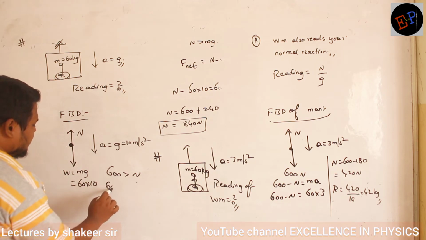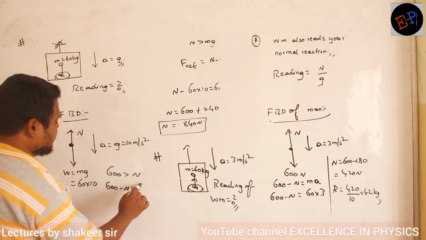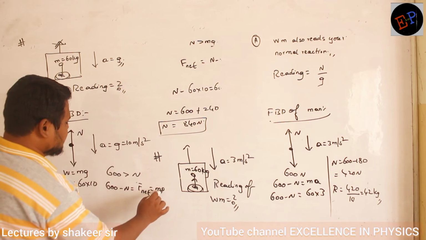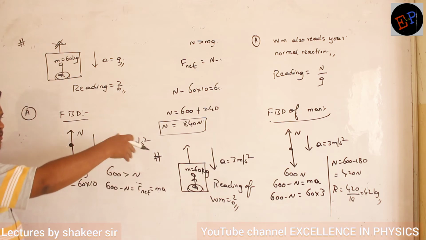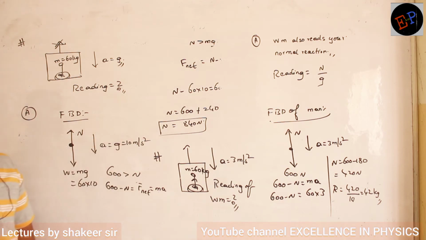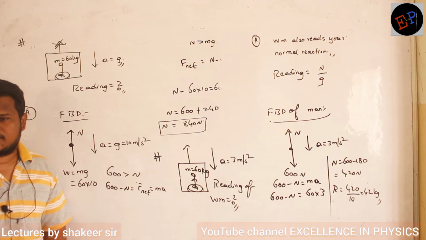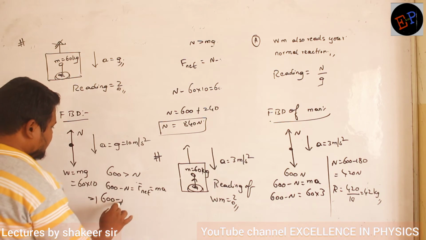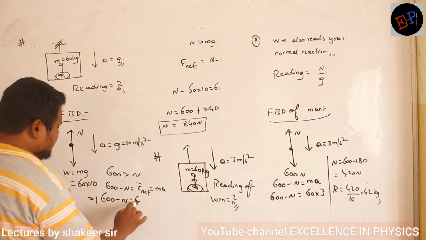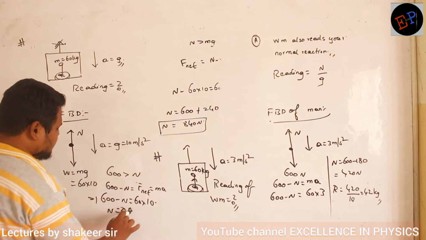So how can I calculate the net force? Subtraction of two forces: 600 minus N is equal to the net force. Net force formula is mass into acceleration. See, ma'am, the way I am writing neatly here, your notes should be even neater. If you are not neat in writing the notes, then there is no use; you will have nothing to refer to later. So 600 minus N is equal to mass of the body 60 into a value 10. So 600. So the normal reaction is 0 newtons.